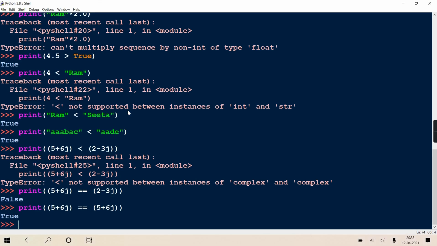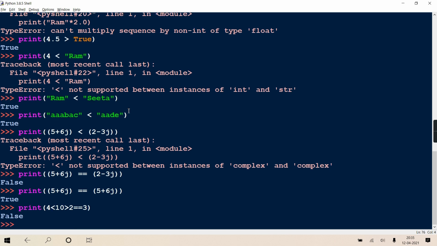I'll just quickly show you one example. I'm writing 4 less than 10 greater than 2 double equal to 3, suppose. Now one is coming false in it, and therefore the result is false. Here if I would have put 2, tell me, is 4 less than 10? Yes.